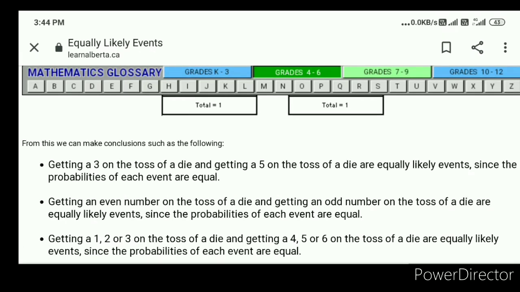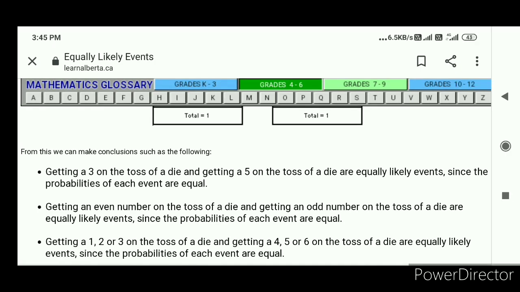Another example, getting an even number on the toss of a die and getting an odd number on the toss of a die are equally likely events, since the probabilities of each event are equal. See how the second example is equally likely events. A die has 3 even numbers and 3 odd numbers. That is, 2, 4, 6 are the 3 even numbers. The odd numbers are 1, 3 and 5.